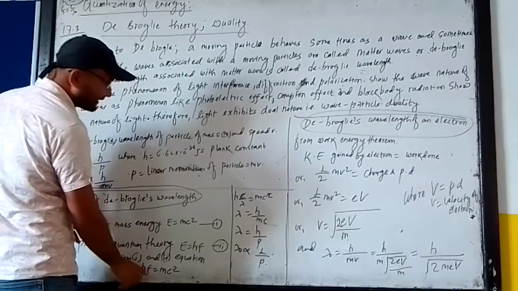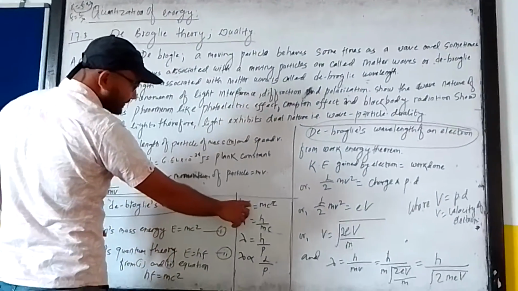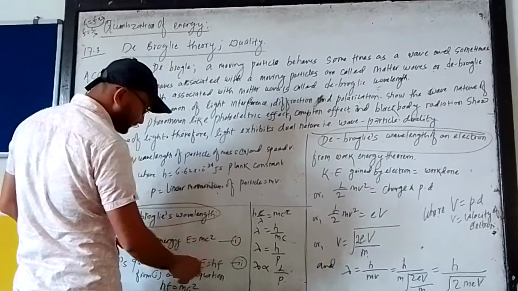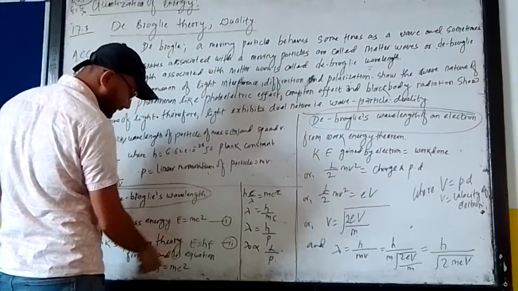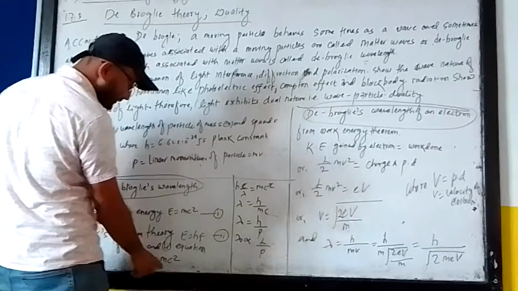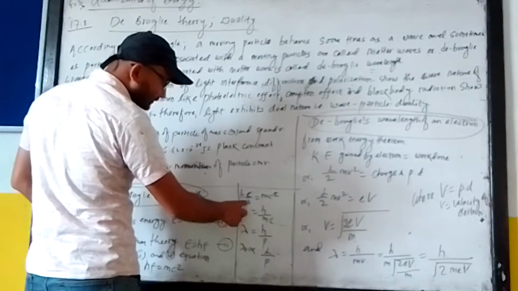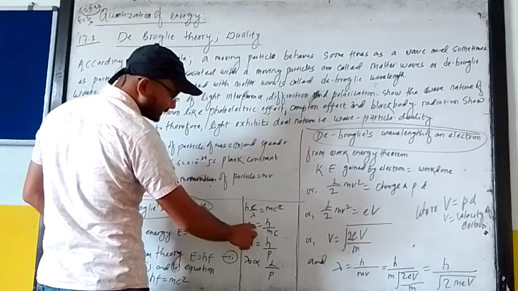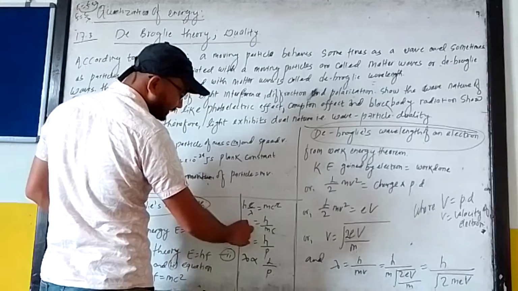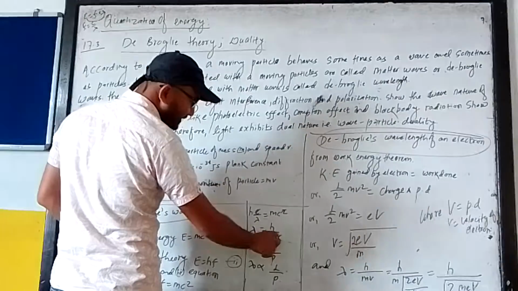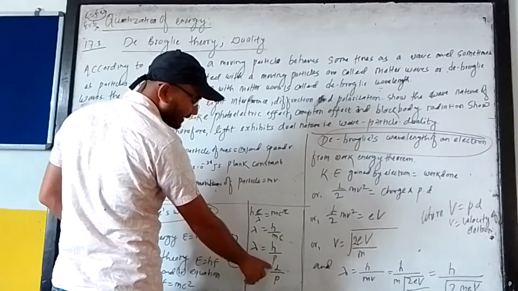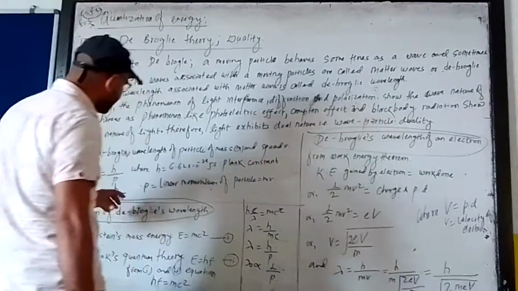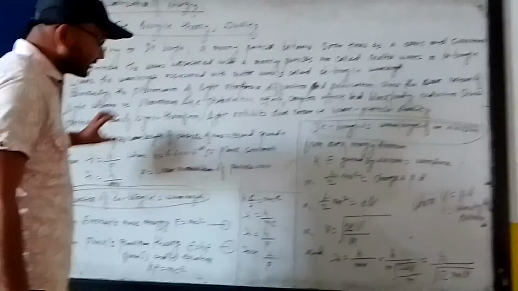Here f is frequency, so in place of f we can write c by lambda. When you arrange all this, you get lambda equals h by mc. And mc is momentum, so lambda equals h by p. In this way de Broglie